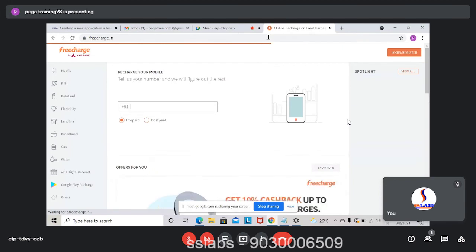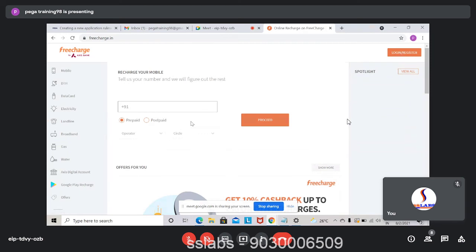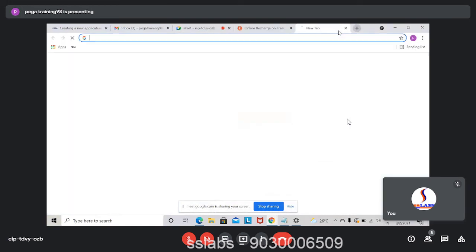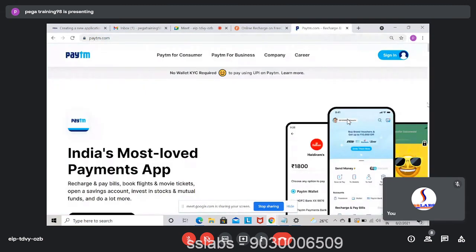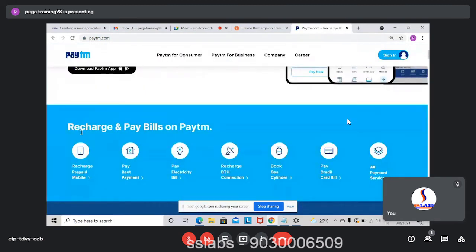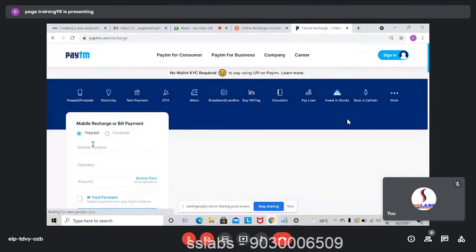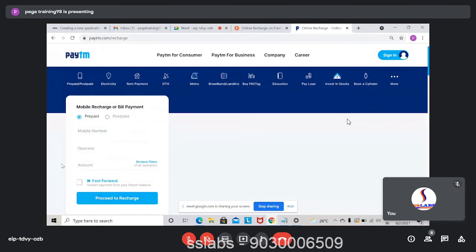See, this is a Freecharge application where you can do your recharges. You give the mobile number, select whether it is prepaid or postpaid, then select the operator, and proceed. Now, this is a different application, the Paytm application. Here also you select prepaid or postpaid, give the mobile number and operator, and then proceed to recharge. See, both the applications are performing the same task, but the way in which they do it is different.